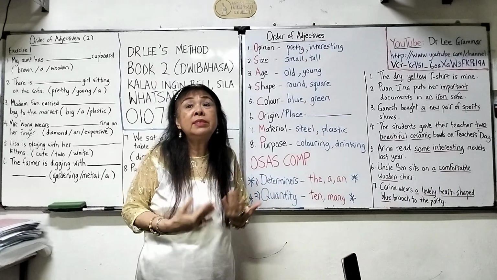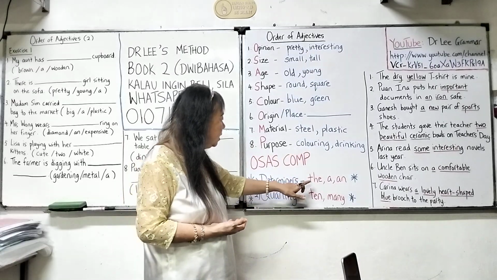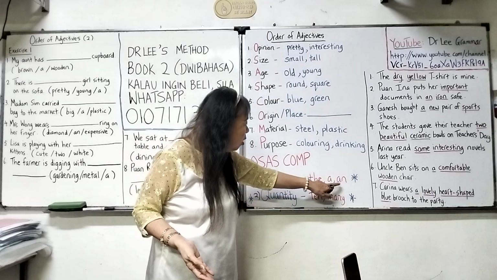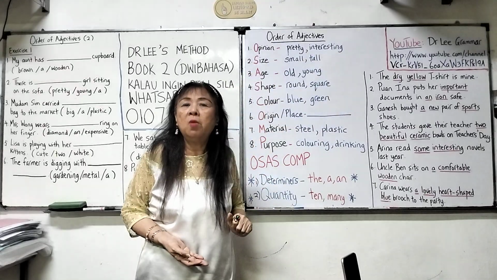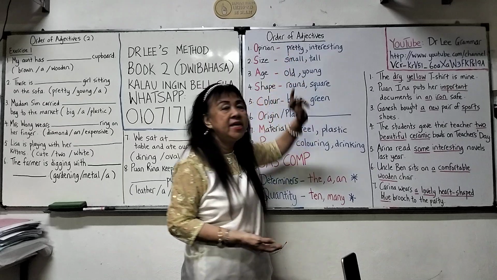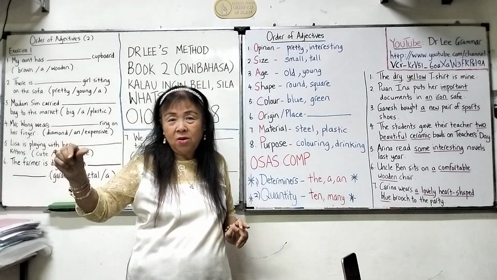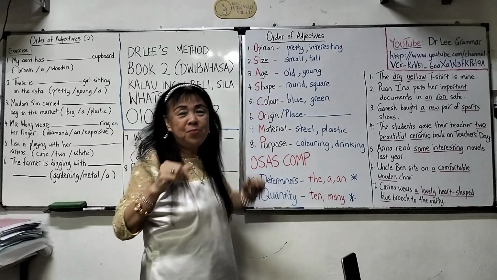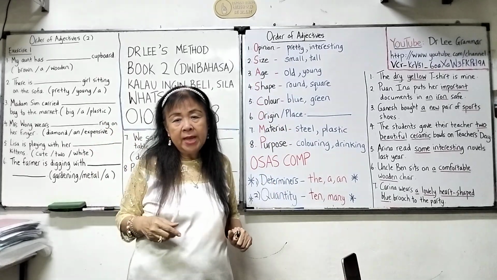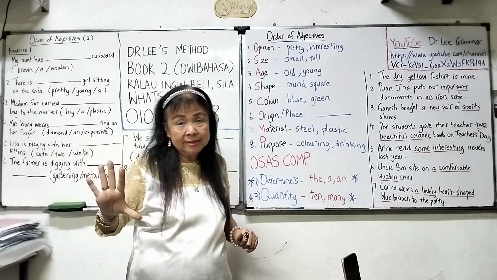But sometimes in our sentence, whether we speak or we write, we may mention a and the. So where do we put the a and the? We put a or the in front of opinion. For example, the pretty girl. So the comes before the opinion, if you need to use a determiner. Determiner means a and the, this, that. All these are called determiners.